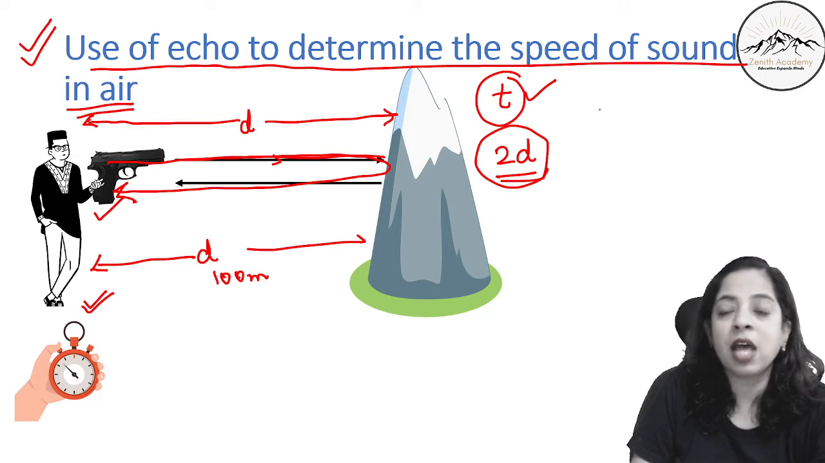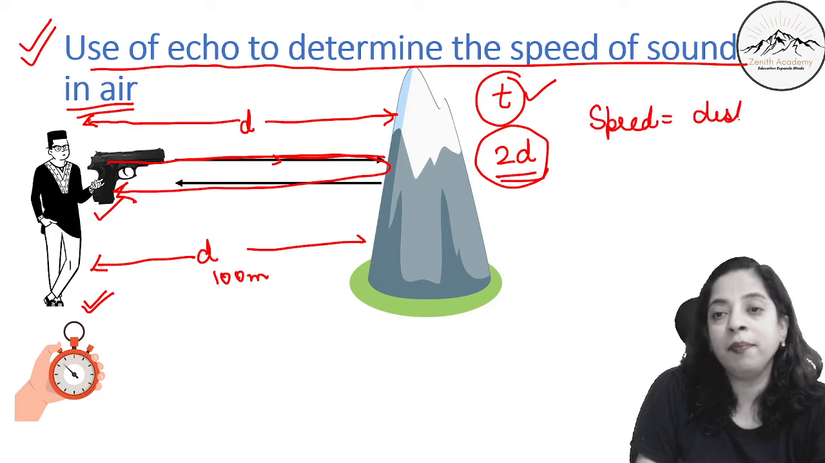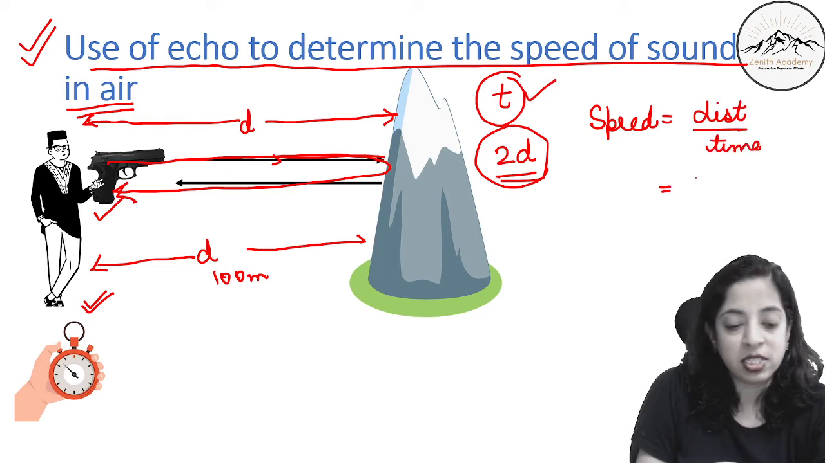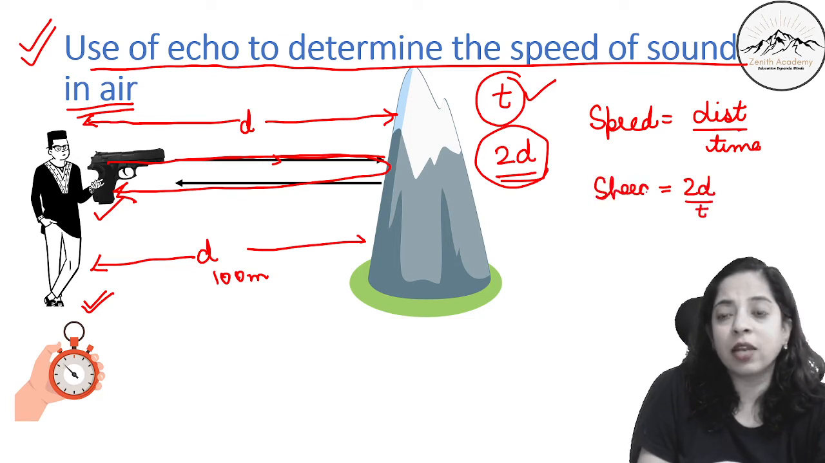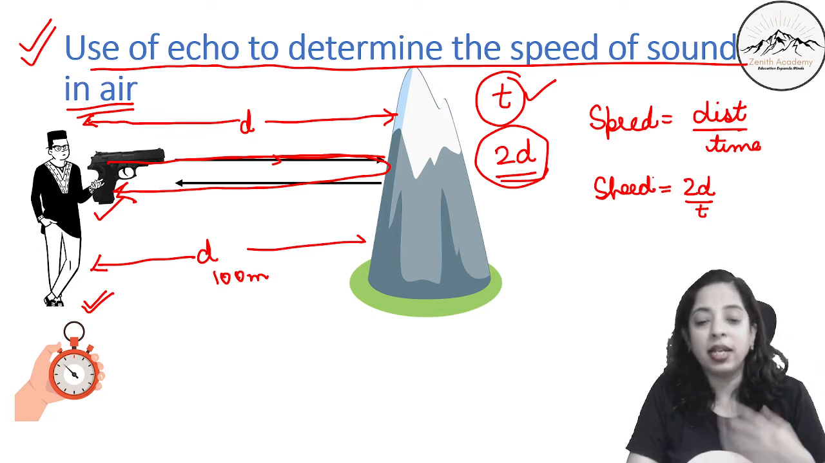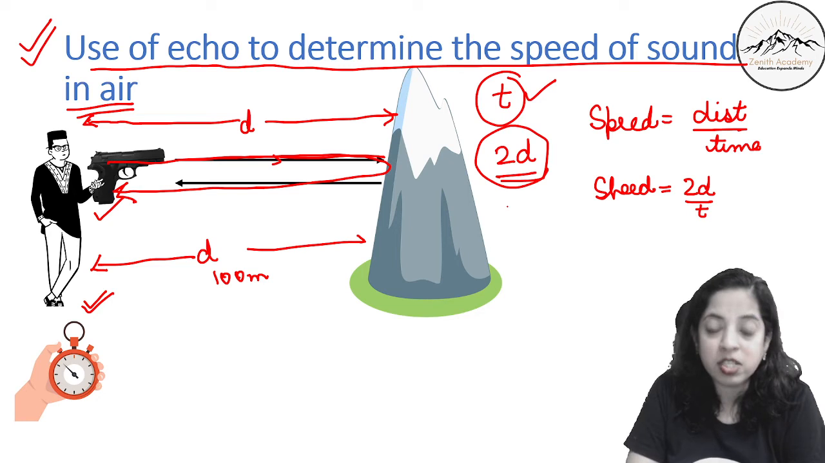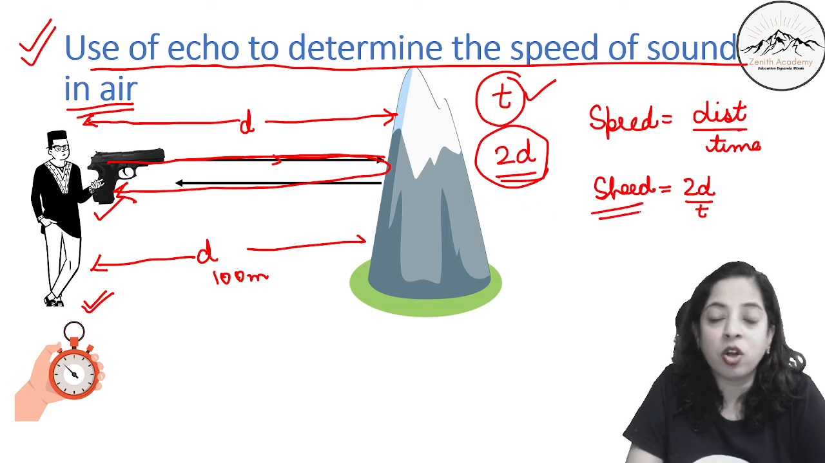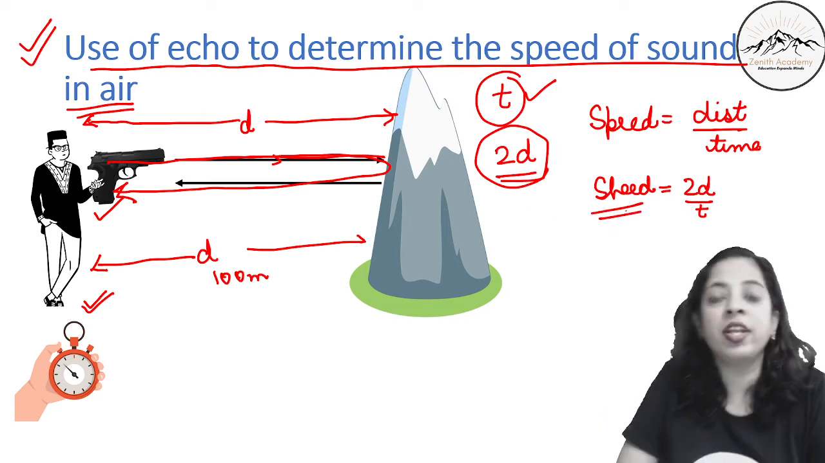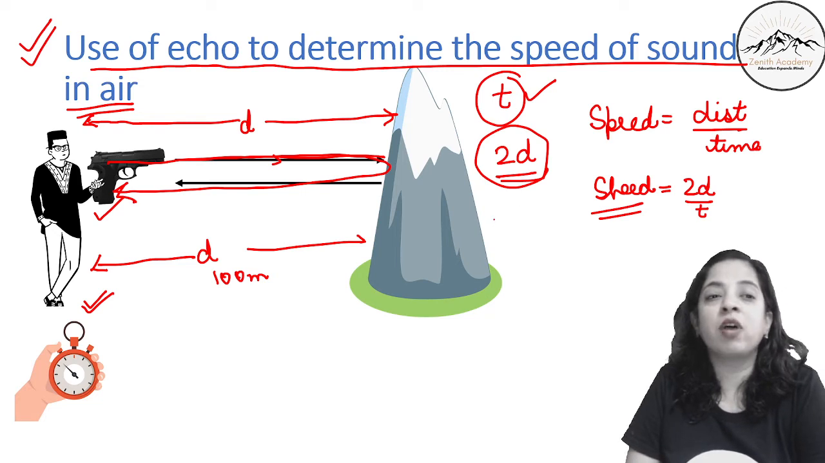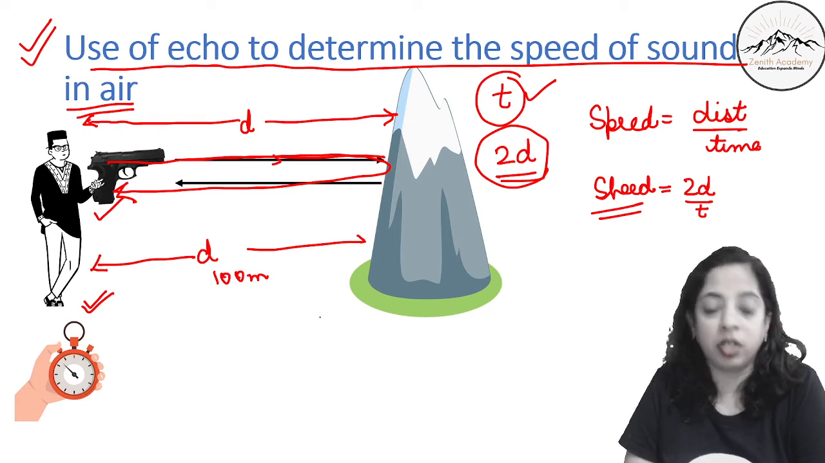So the speed of sound is how much? What is the formula? Speed is equal to distance by time. So the distance is 2d and the time is t. So this is how you can calculate speed. We take multiple readings. By repeating the experiment a few number of times, we find the average speed or the average velocity of sound in air, and that will be the speed of sound in air at that particular place.